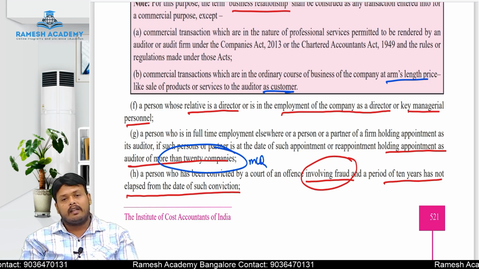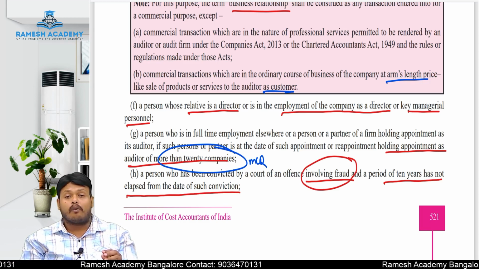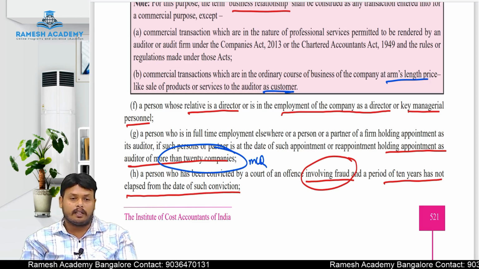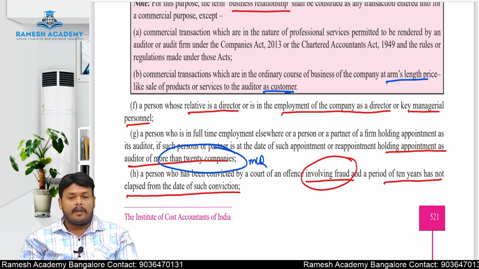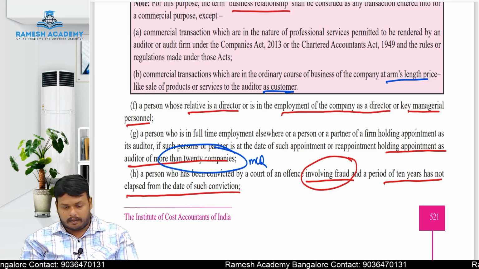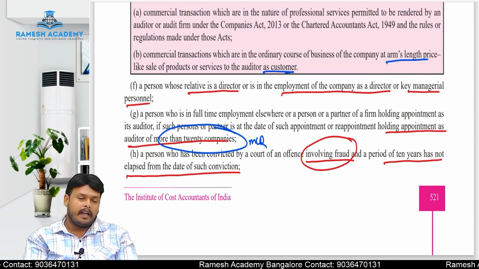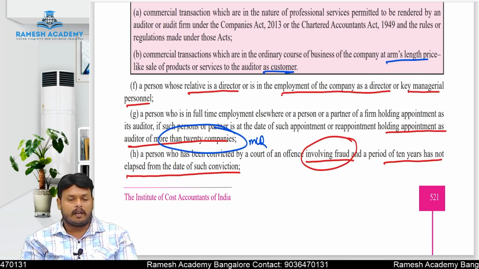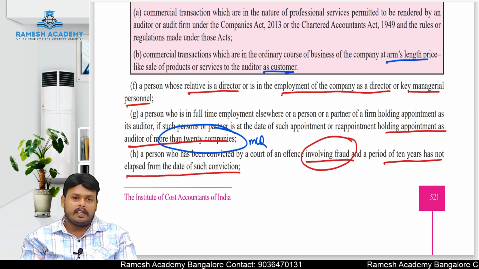That is the reason. What is the Companies Act saying? The Companies Act is saying that a person who is a qualified chartered accountant holding a certificate of practice, the maximum number of company audits he can go for is how much? 20 companies, not more than 20 companies. Okay, now, are there any exceptions to these 20 companies, sir? Yes, there are exceptions. We will see in the further.